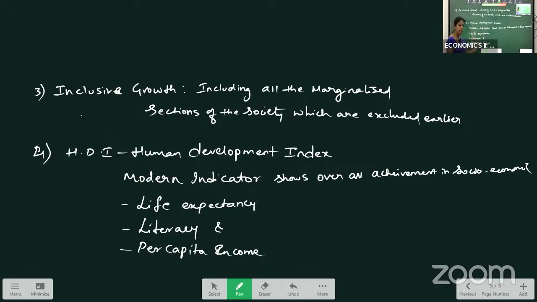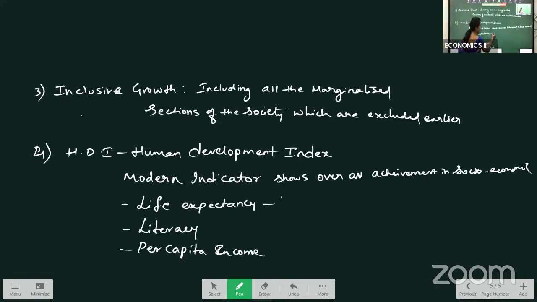Literacy helps us get better labor or skilled labor through education. If we have better educational facilities, then we will have a better literacy rate. And per capita income also, how much income levels are there? This shows the standard of living.